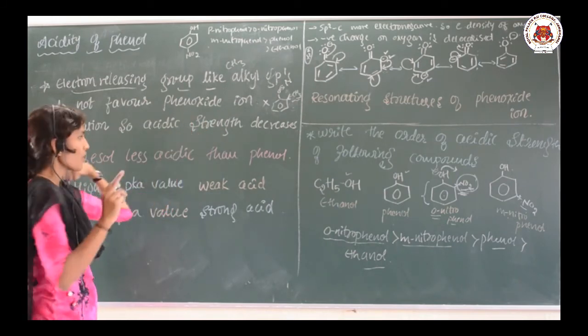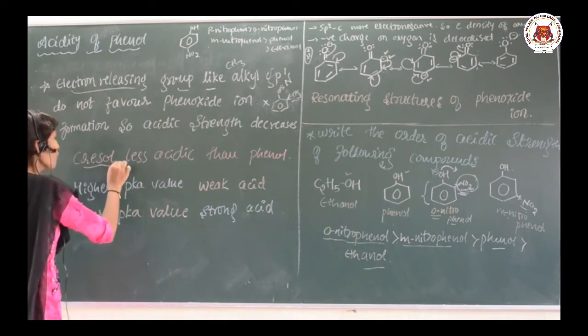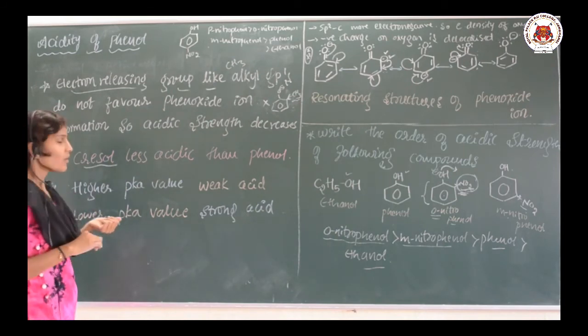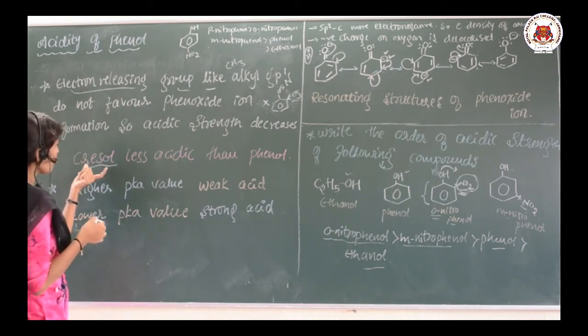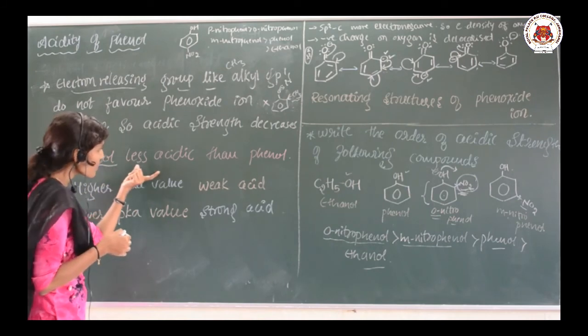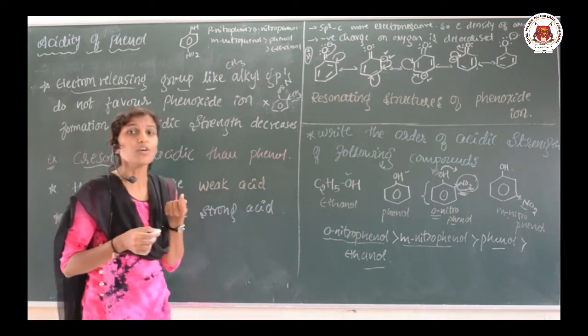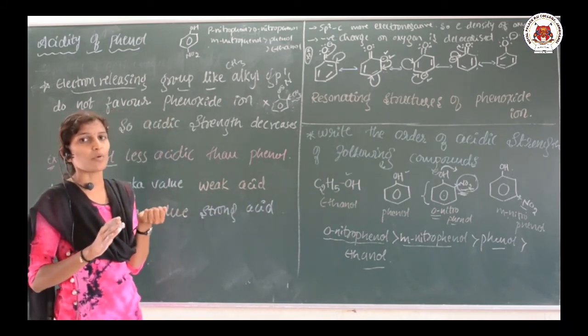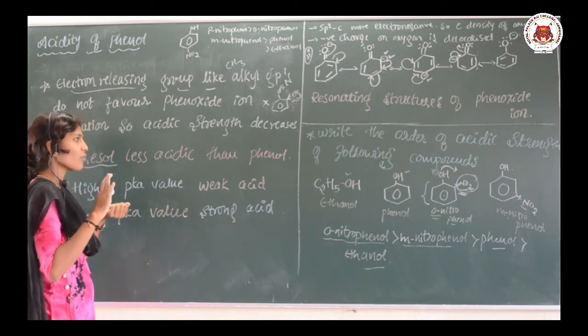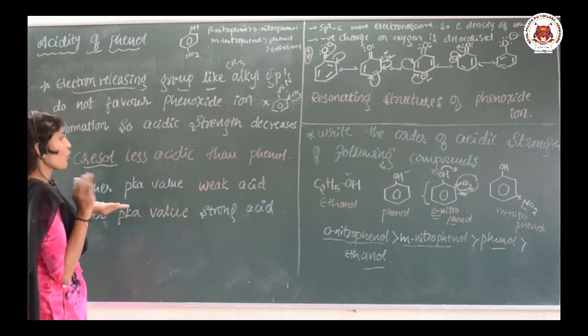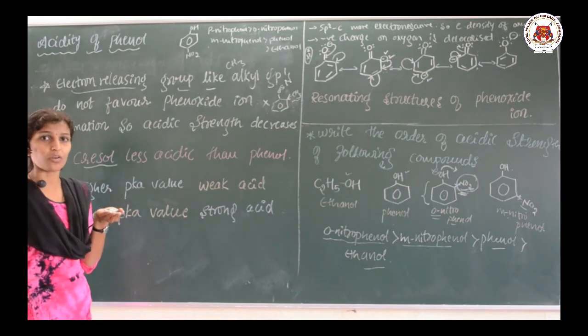That's why cresol, where CH3 is attached to the phenol, is less acidic as compared with the phenol. Very important concept. Sometimes directly they will ask you between phenol and cresol which is more acidic or which is less acidic.